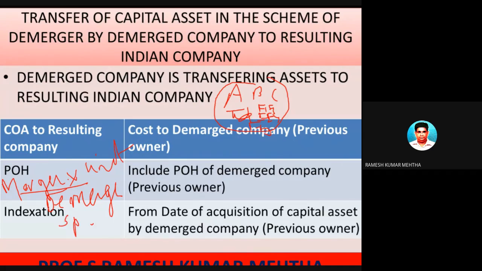Very important words in taxation as well as in company law. Now this company has 5 factories. Now these 2 factories are getting separated from ABC and forming a new company, for example, XYZ Limited. So these assets were previously with ABC. Now these assets are going into a new company, the resulting company, XYZ Limited. So there can be an instance like this also, which is the opposite of merger. So the asset held by this one is subsequently going into the hands of XYZ Limited. So is there a transfer or not?